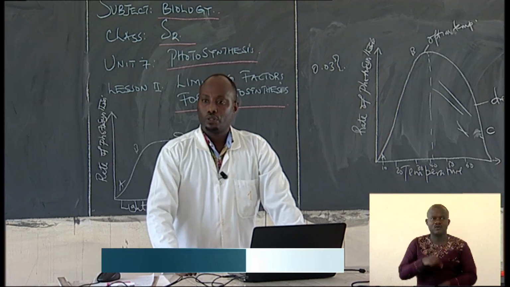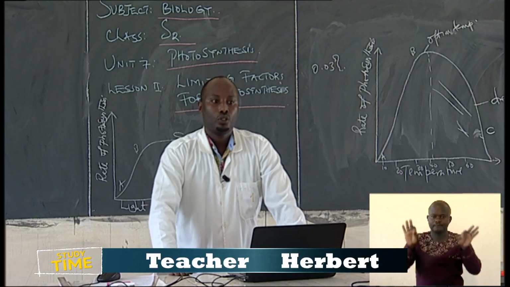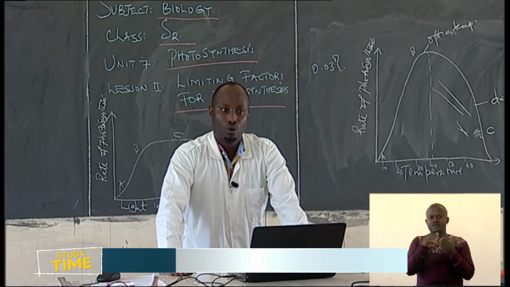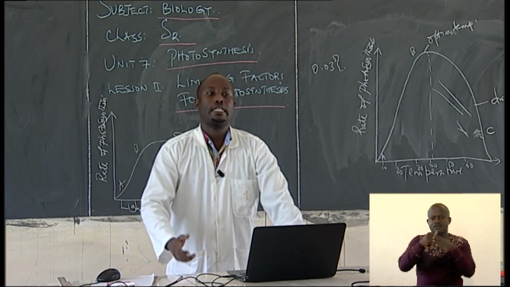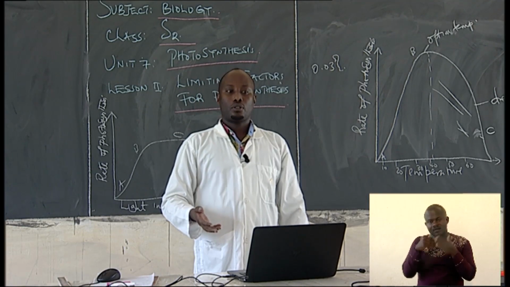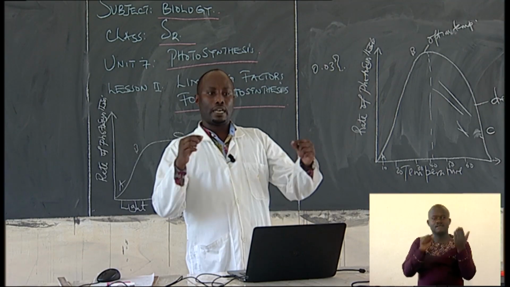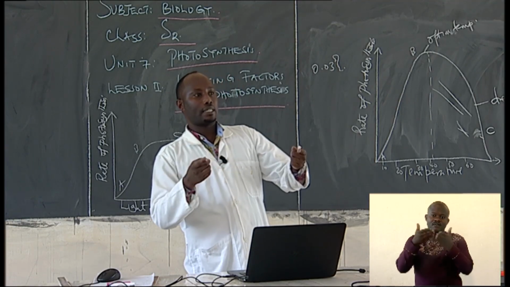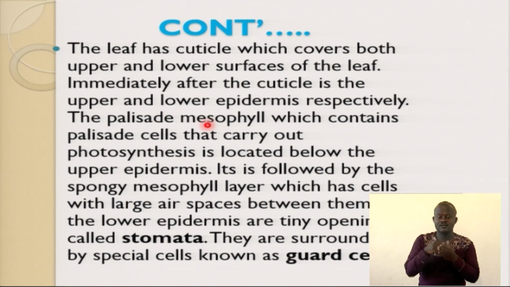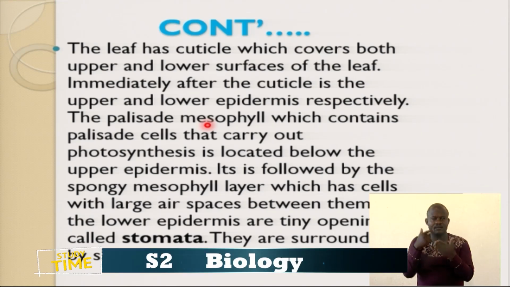We talked about the spongy mesophyll layer, which is also very important because it has chloroplasts, which are very important in the process of photosynthesis. Without forgetting, the lower epidermis has tiny openings. These tiny openings are referred to as stomata. The presence of stomata in a leaf also enables photosynthesis because they are surrounded by cells known as guard cells.